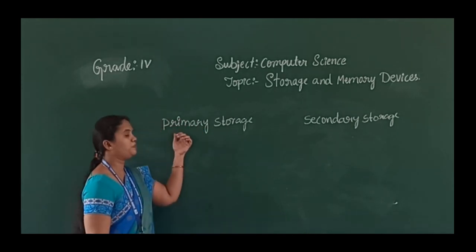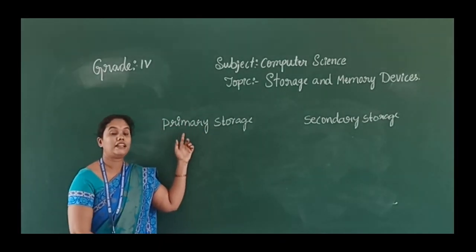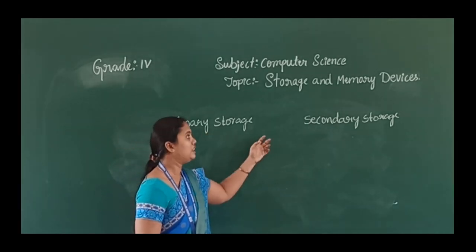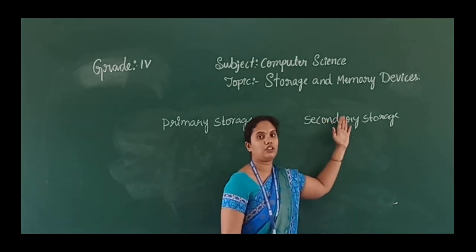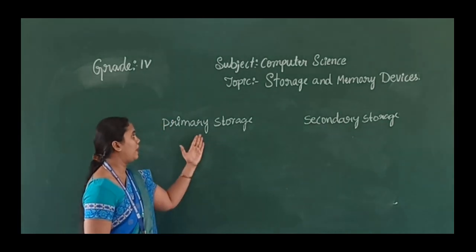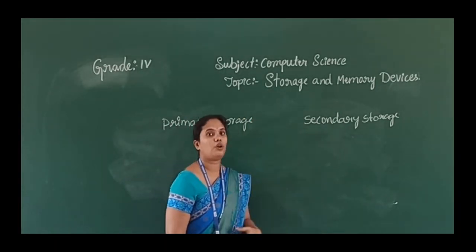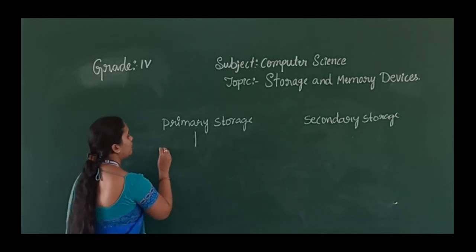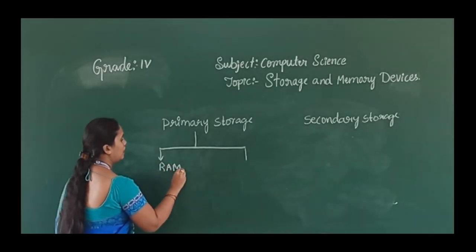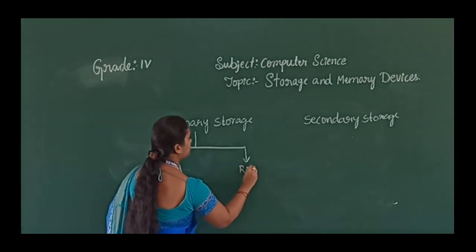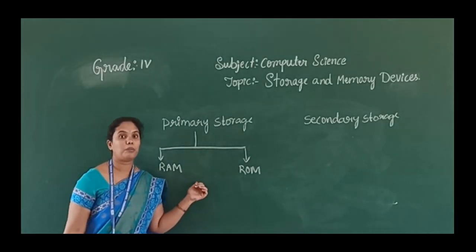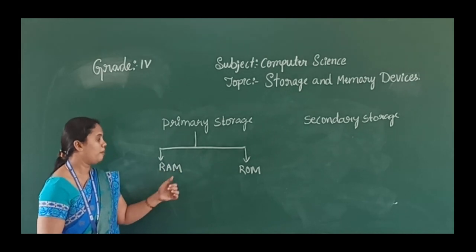Primary storage we call temporary storage, meaning it saves the data temporarily, and secondary storage saves the data permanently. Now let us discuss the different types of primary and secondary storage. In primary storage we get two types, that is RAM and ROM. RAM means random access memory.